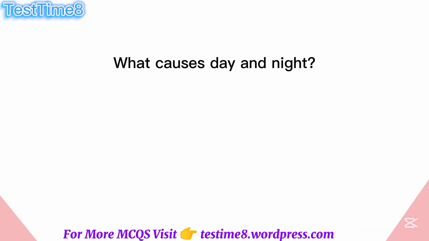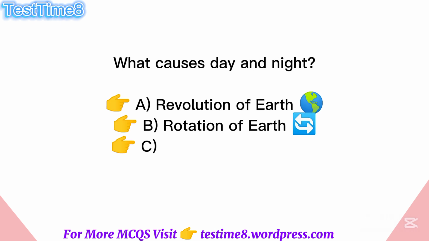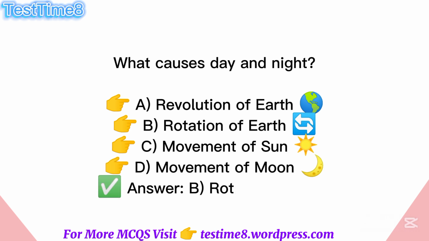Cell. What causes day and night? A. Revolution of Earth, B. Rotation of Earth, C. Movement of Sun, D. Movement of Moon. Answer: B. Rotation of Earth.